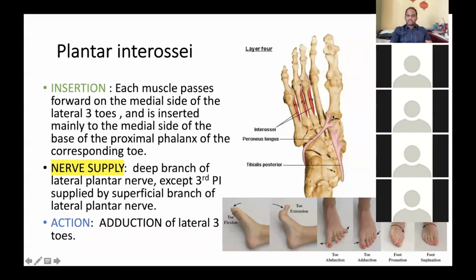So this is the peroneus longus. And what is the insertion of tibialis posterior?